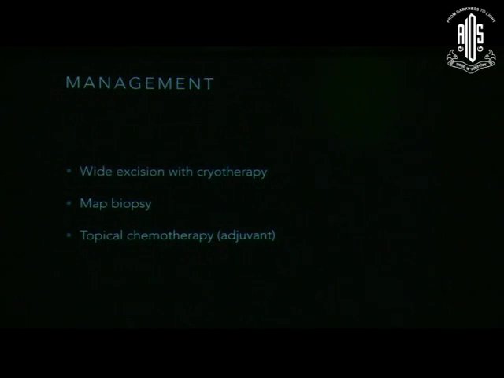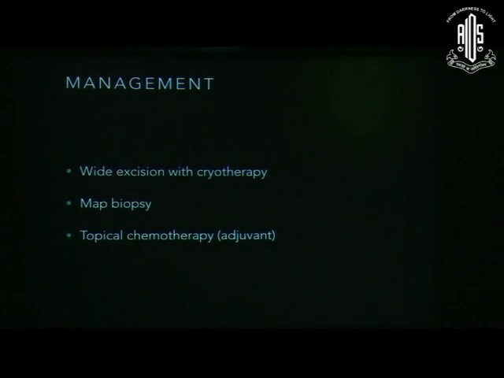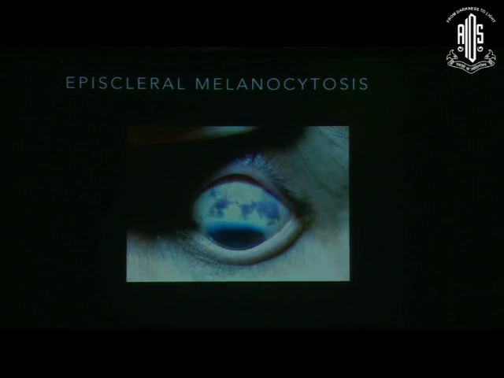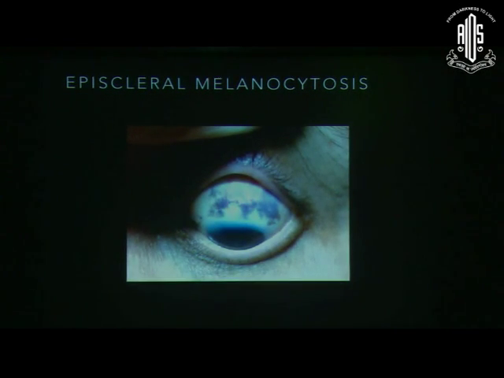Map biopsy can be required in very extensive lesions, and topical chemotherapy has a limited role. Now, sometimes these patients are referred to us with a diagnosis of conjunctival nevus. If you look carefully, it's an irregular pigmentation, but the pigmentation looks slightly different from what we saw in patients with nevi.